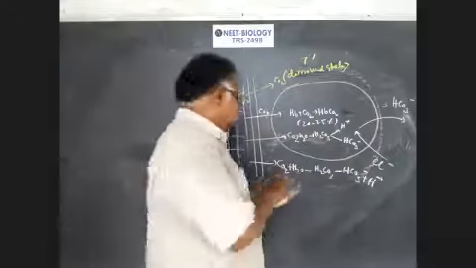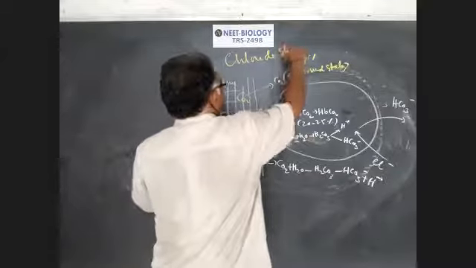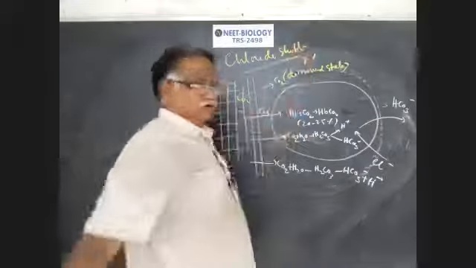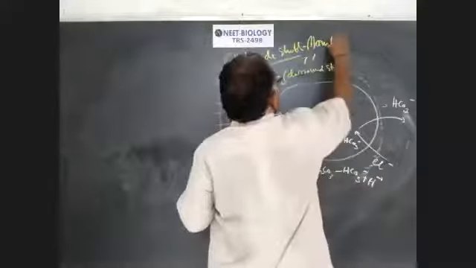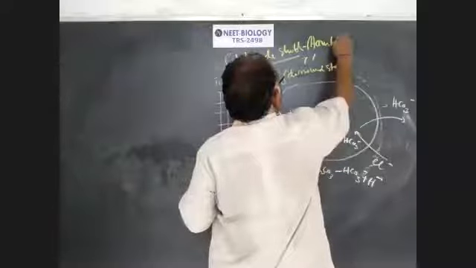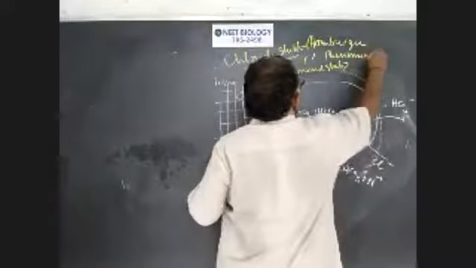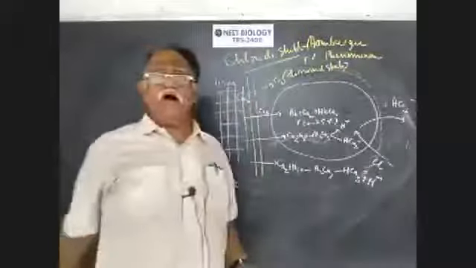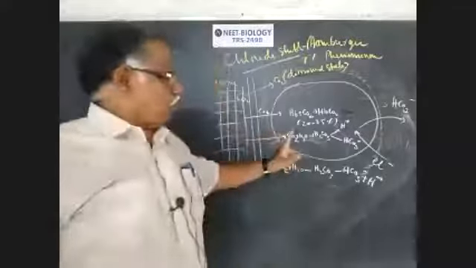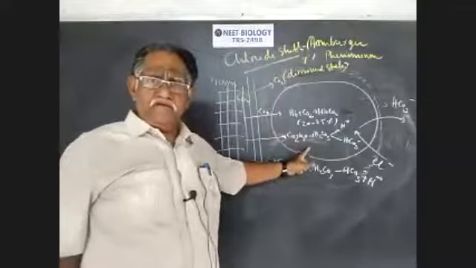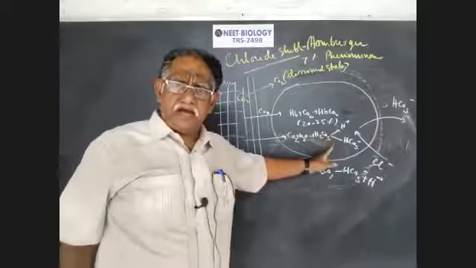This is what is called chloride shift, or Hamburger's phenomenon. So when carbon dioxide enters into RBC, it combines with water, forming carbonic acid, which dissociates into hydrogen ions and bicarbonate ions.